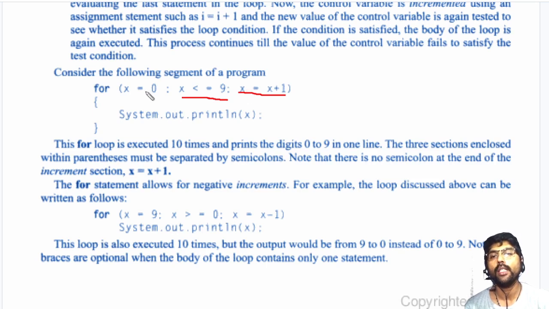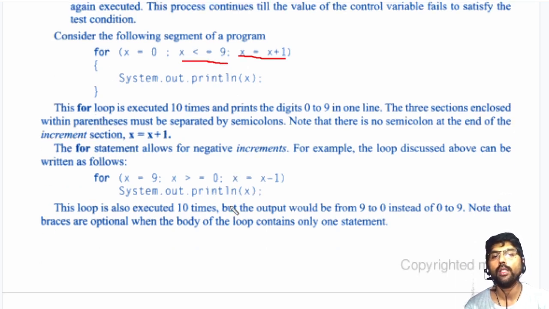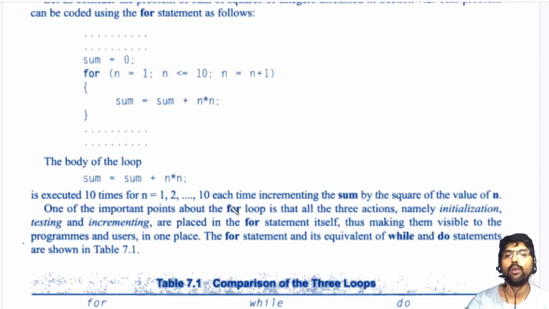What happens? x is initialized to 0. Check the condition: 0 is less than 9. True. Go for a display. Once the display of 0 is done, go for an increment. Now the x value becomes 1. 1 is less than 9. Go for display again. This process continues until the value of x becomes 10. When the value becomes 10, exit from the for loop. Now this is a very good example of a for loop.